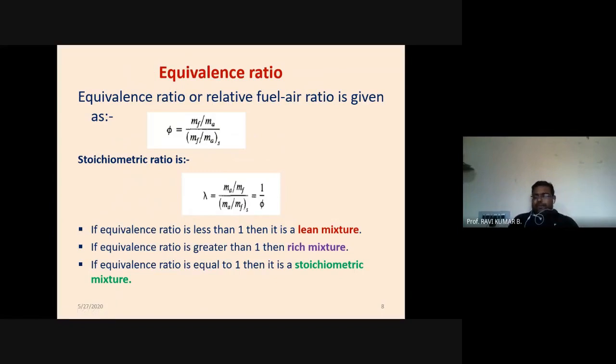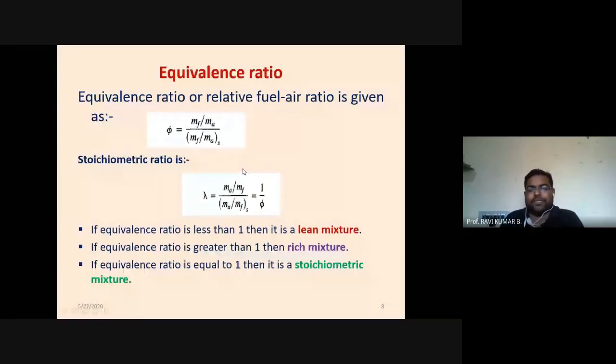So the next parameter is the equivalence ratio. As I said, to start a combustion we need two components, fuel and oxidizer. We have to mix that fuel and oxidizer in a particular ratio to get complete combustion, and that is defined by the equivalence ratio. So the equivalence ratio, or relative fuel-air ratio, is given by the actual fuel-air ratio, that is mF by mA, divided by the fuel-air ratio at stoichiometric. Stoichiometric represents the complete combustion.